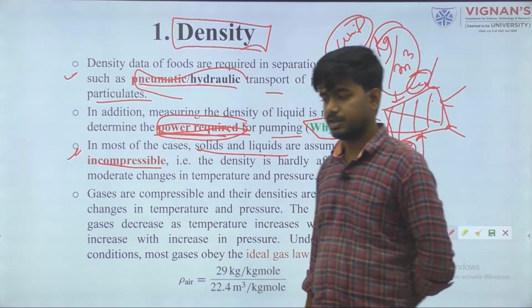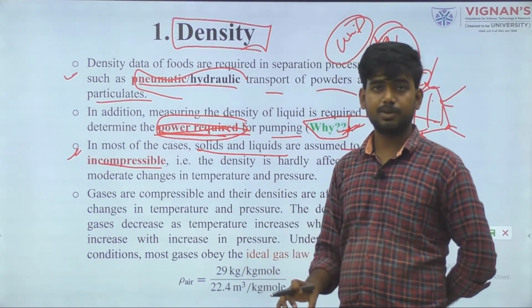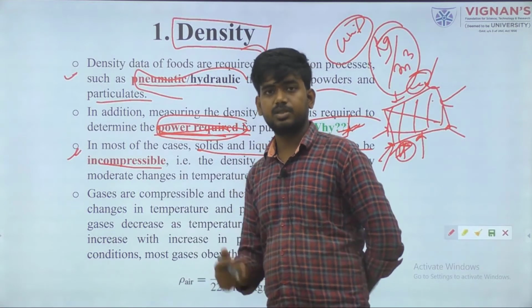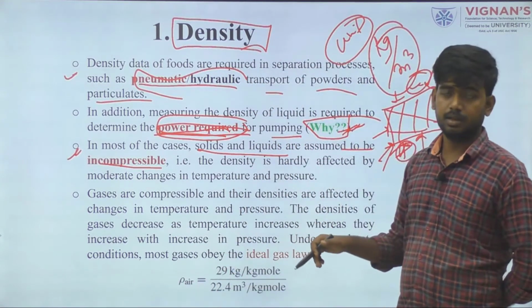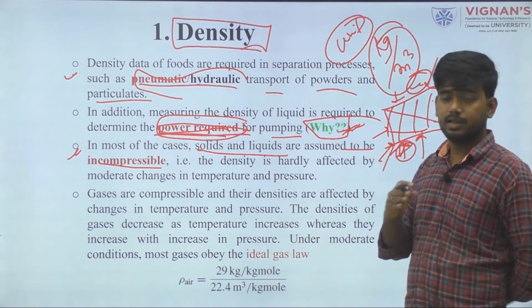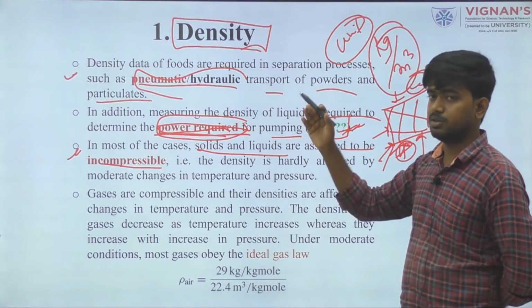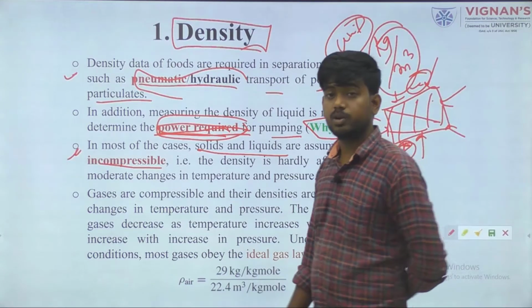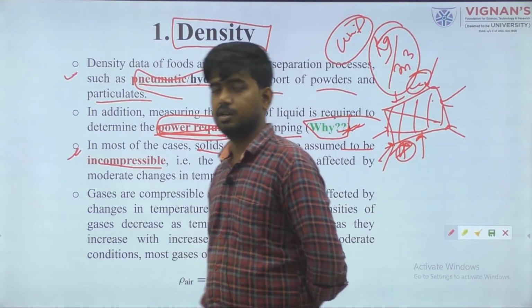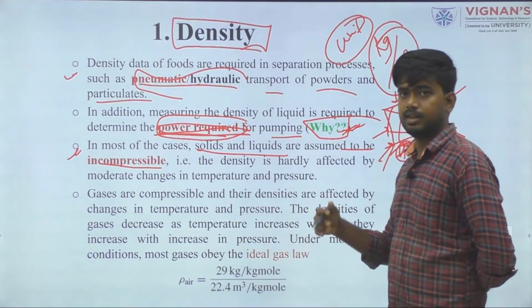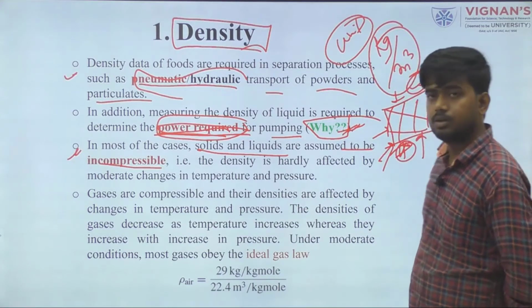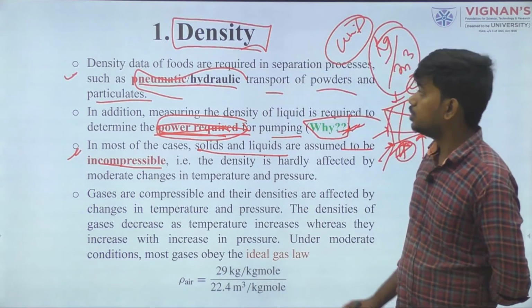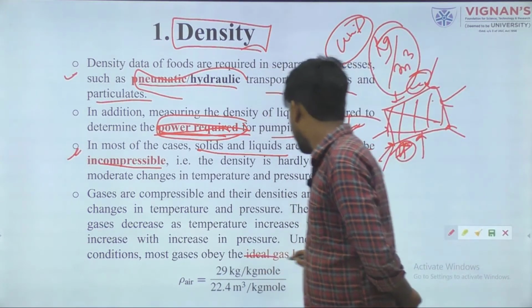But in the case of gaseous material, if we apply pressure, then the density of this gas will change in some sort of higher exponential way. So liquid or solid will not be affected as much as gaseous material.